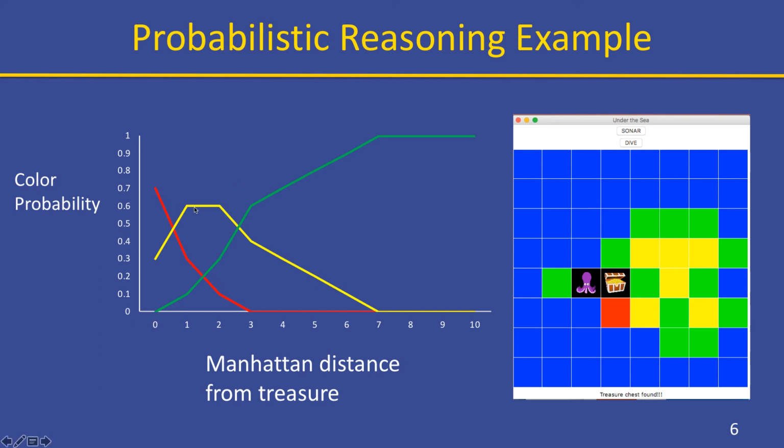There's a 60% chance that our sonar reading is yellow, and there's a 10% chance that our sonar reading is green. So a red does not necessarily give away the location of the treasure. But if we collect several readings and we use the probabilities given by our sonar model, we can get a pretty good idea of where to dive.